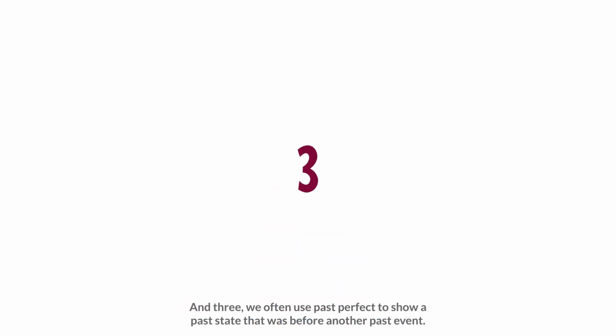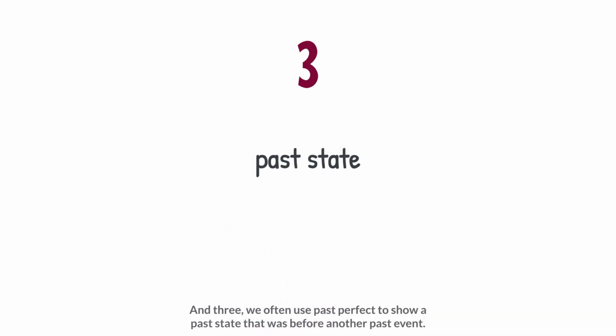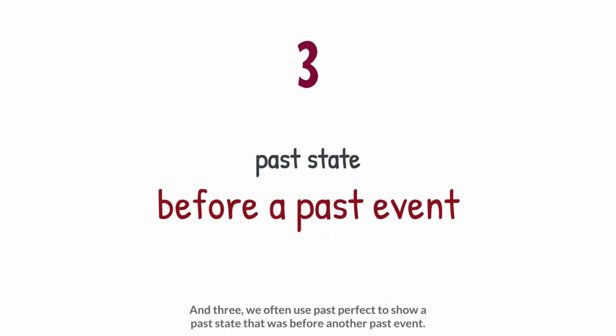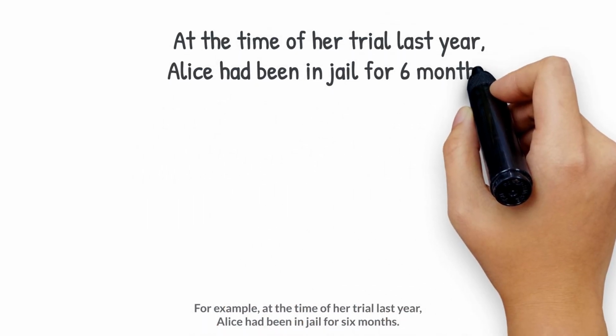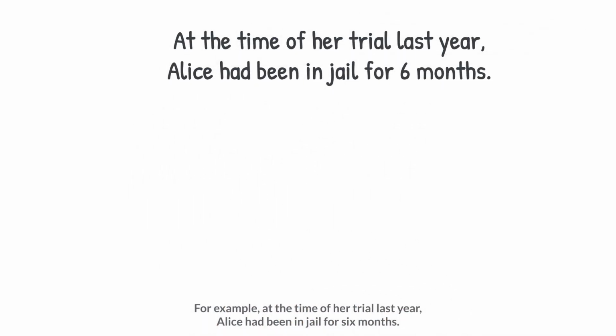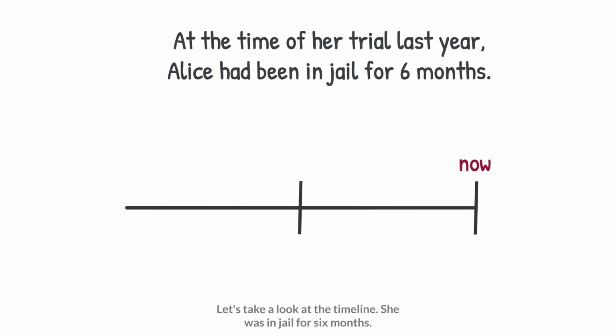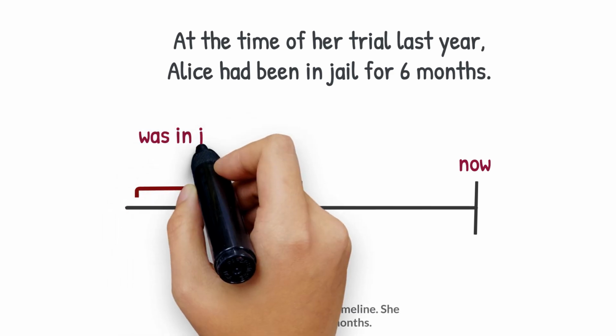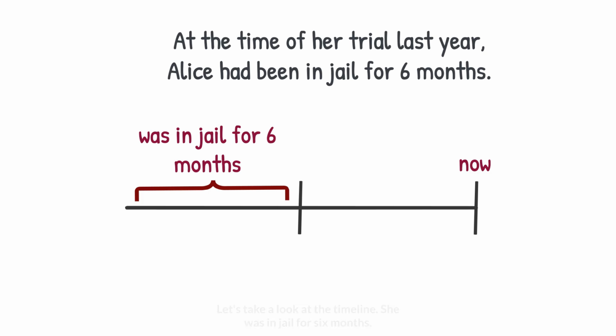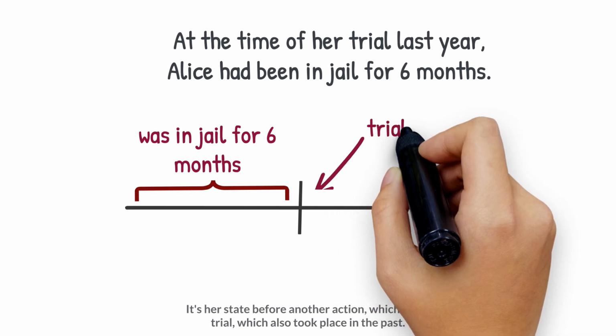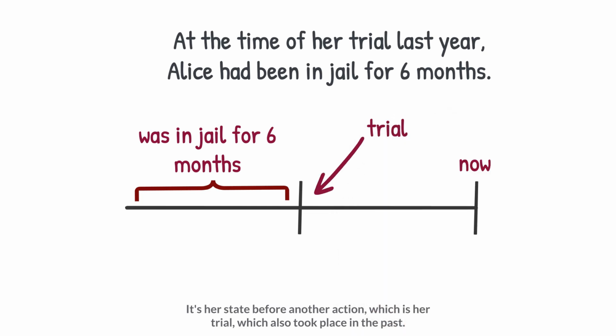And 3, we often use past perfect to show a past state that was before another past event. For example, at the time of her trial last year, Alice had been in jail for 6 months. Let's take a look at the timeline. She was in jail for 6 months. It's her state before another action, which is her trial, which also took place in the past.